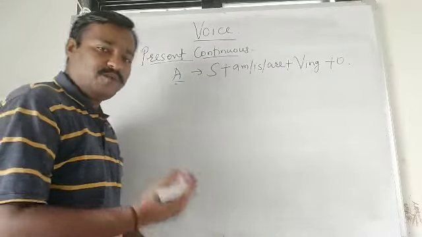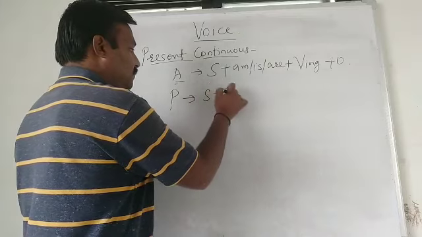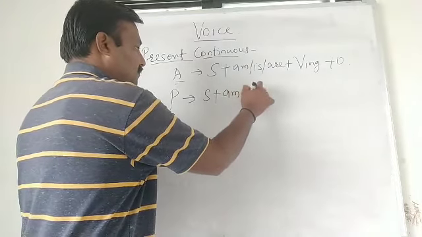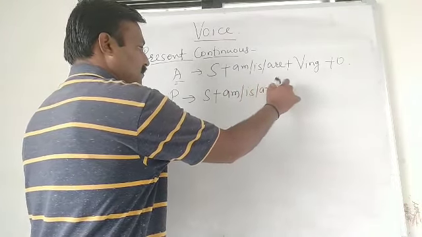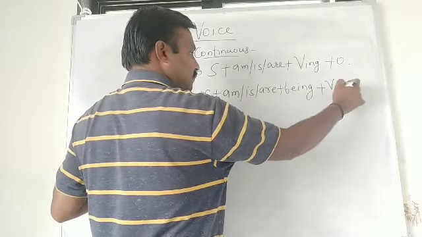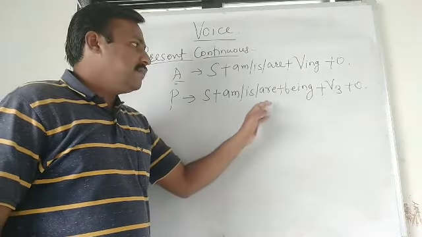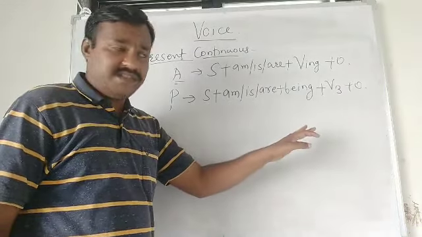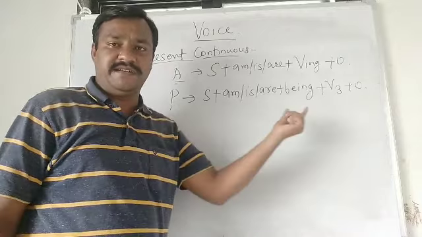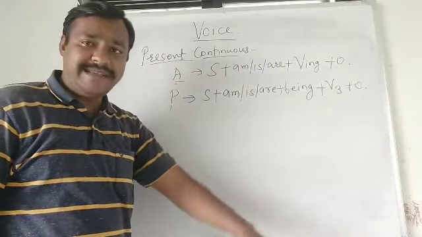Let me write down passive voice structure also. Subject plus am is are, then being, and then verb third form, and then object. This is the structure of passive voice of present continuous tense.